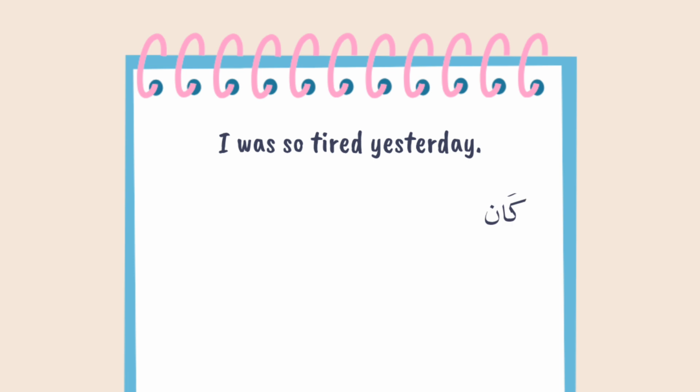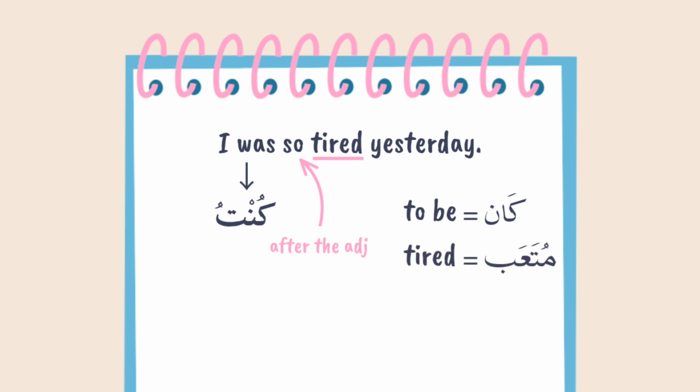Remember, kana is often translated as the verb to be, especially in its past form. So, I was translates to kuntu. So comes after the adjective in Arabic. So we'll start with tired. If the speaker is male, then tired is mut'ab. If the speaker is female, then tired is mut'aba. Let's do both. Kuntu mut'aban. We put mut'ab in the accusative case because it's khabar kana.